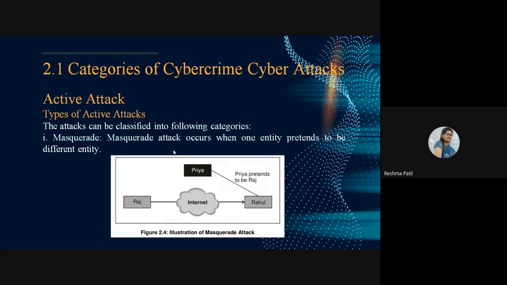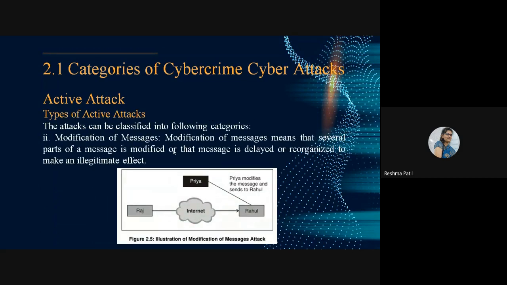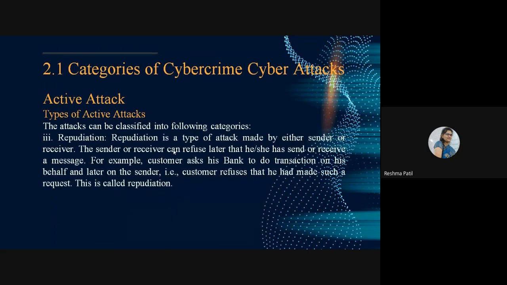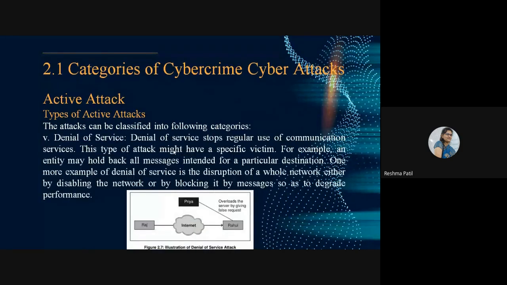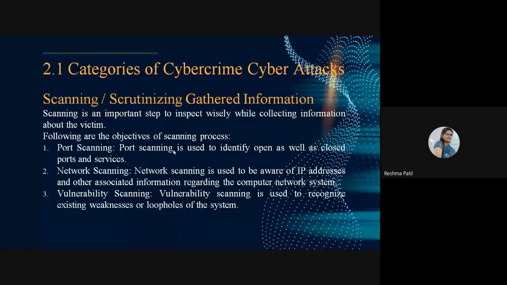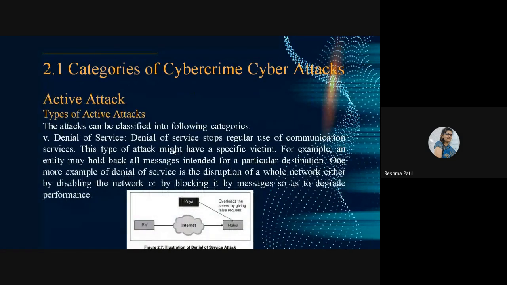Then there is the active attack. Actively we can collect the information by using masquerade, modification of message, repudiation, replay, and denial of service. These are the active attacks. Using these 2 ways we can collect the information. This is only collection of information. What type of information we are collecting, we will consider in the next step.